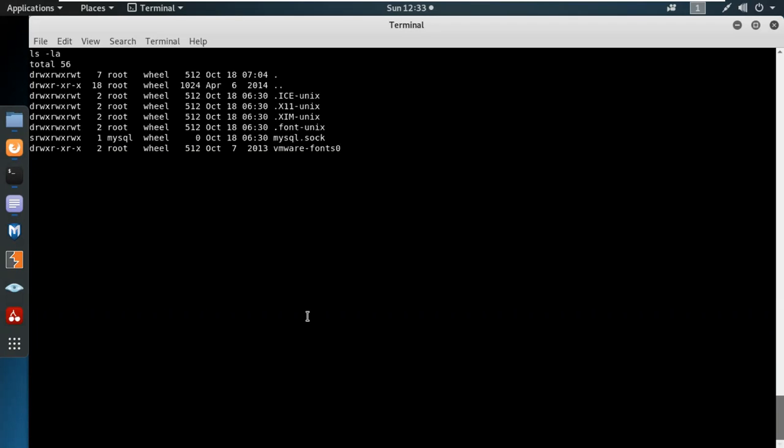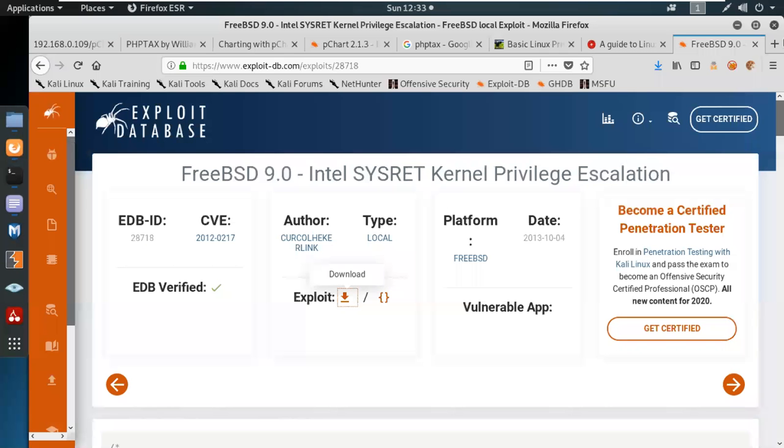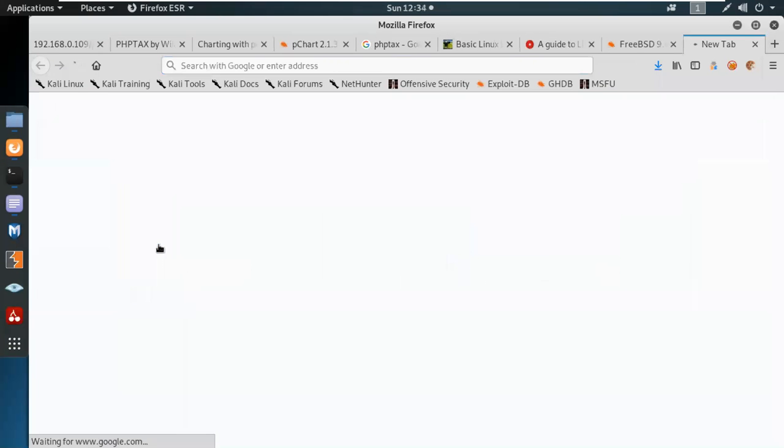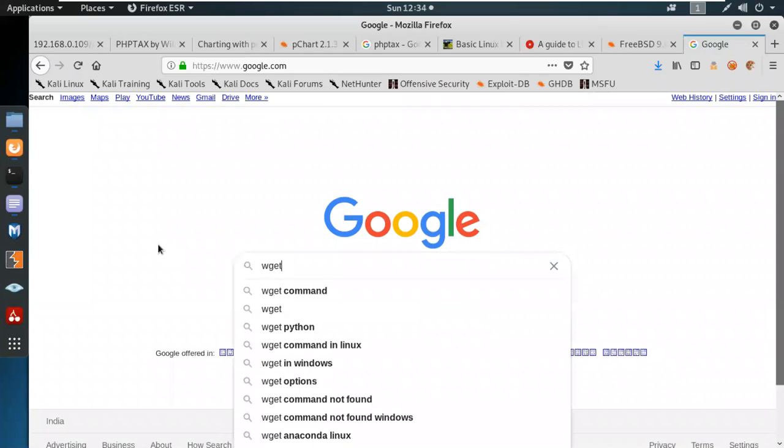So let's use wget. Wget not found. Okay, so I guess in this FreeBSD there is no wget command. So we have to find the alternative of wget in FreeBSD. Wget alternative FreeBSD.